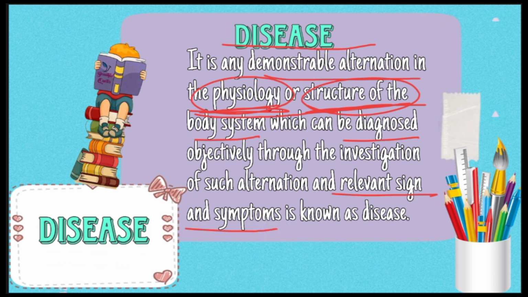For example, a person goes to hospital and his complaint is that he doesn't have energy in his body, he gets fatigue very often, and he feels very low, he is unable to do his daily routine. On examination, like taking his vital signs and performing the blood examination, the result comes out that his RBC level is very low, the red blood cell count is very low, which indicates he has an anemic condition. So based on the signs and symptoms, a diagnosis will be performed, and that condition is disease.